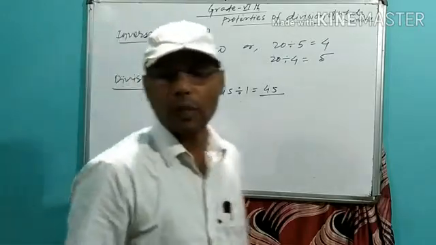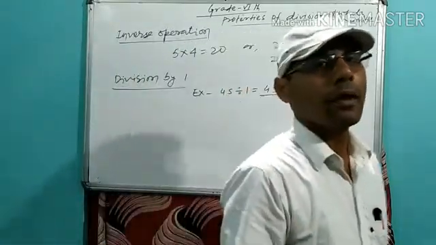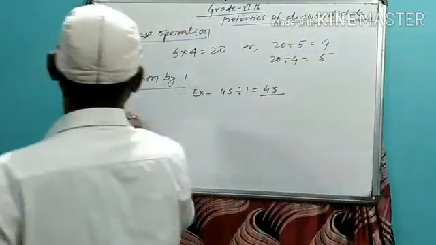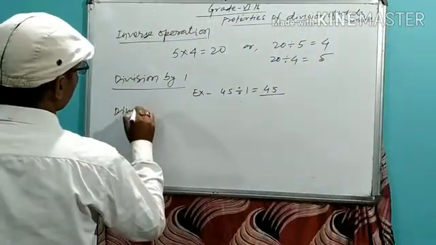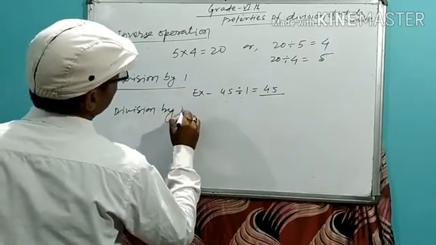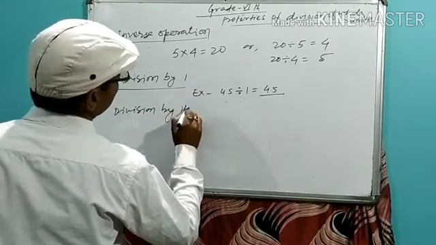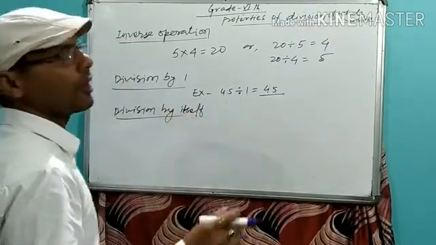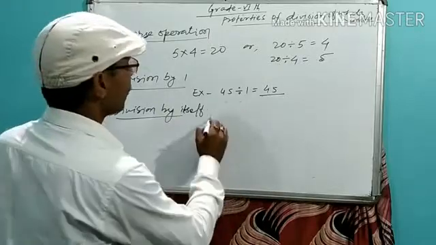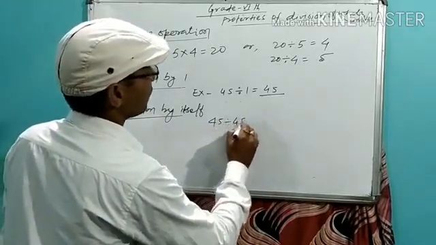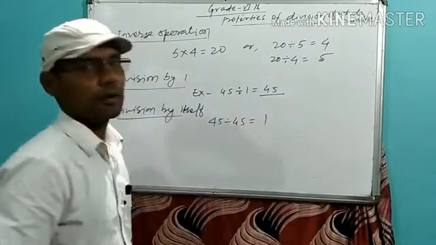Next, division by itself. If a number is divided by itself, suppose 45 divided by 45, what will you get? 1.